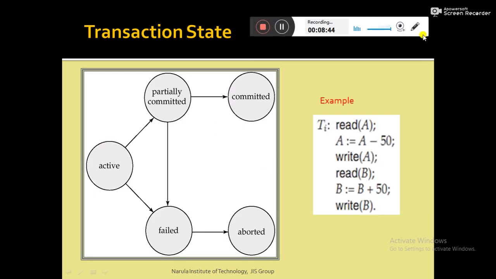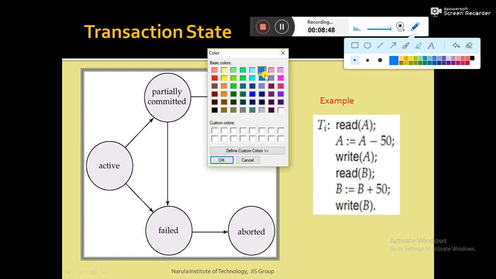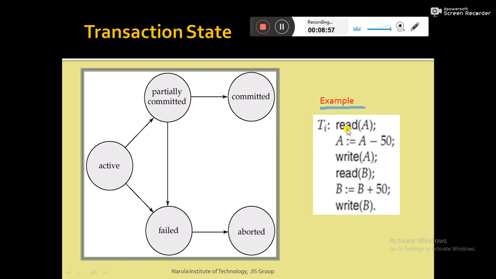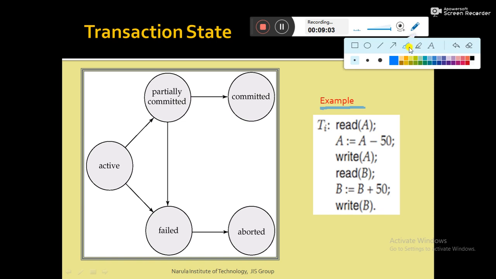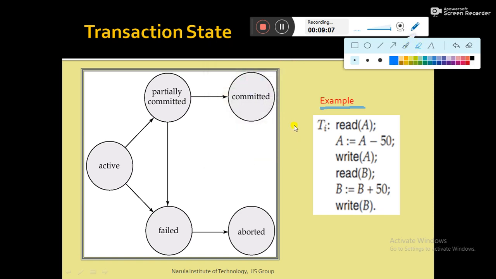So these are the transaction states shown graphically, and this is the example. Suppose transaction Ti starts execution. Suppose at that point of time transaction Ti starts the execution. When the transaction starts its execution, what happens?